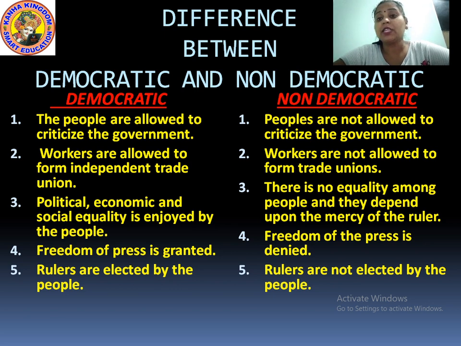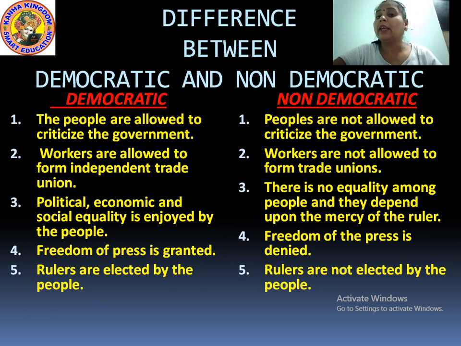Now here, students, are you able to clearly distinguish the democratic and non-democratic types of government? Yes. Now what is the difference between them? First, in a democratic government, rulers are elected by the people. In a non-democratic government, rulers are not elected by the people.